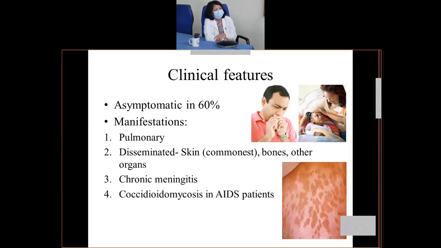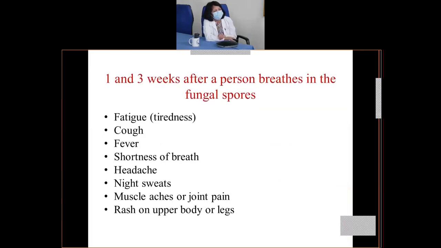They may even cause chronic meningitis, okay, and cause infection in AIDS patients. So infection in immunocompromised is more severe. The manifestations will be in the form of pulmonary, it will be in the form of meningitis, disseminated, but it will be more severe in immunocompromised patients. Okay. So the incubation period is 1 to 3 weeks after a person breathes in the fungal spores. 1 to 3 weeks later, the person will develop the manifestations of the infection.